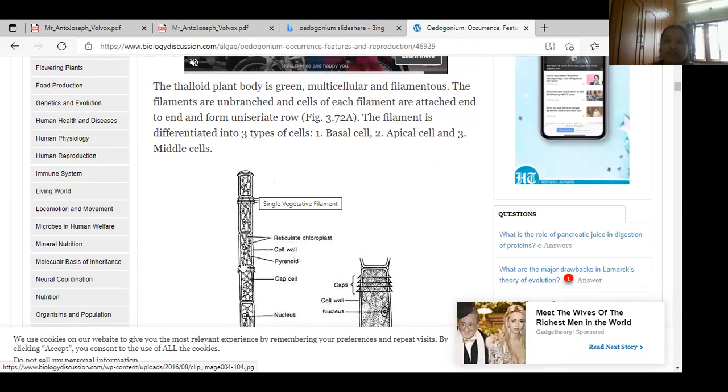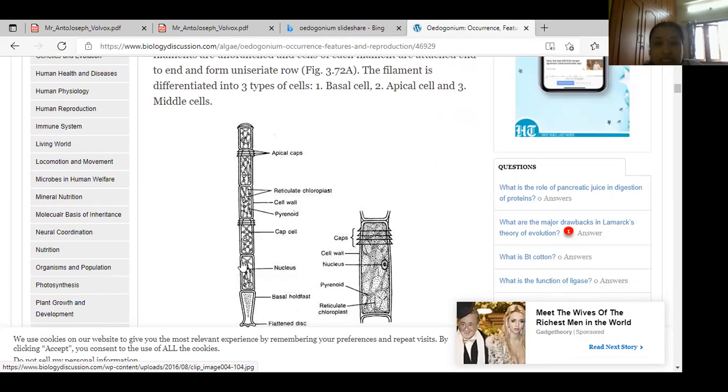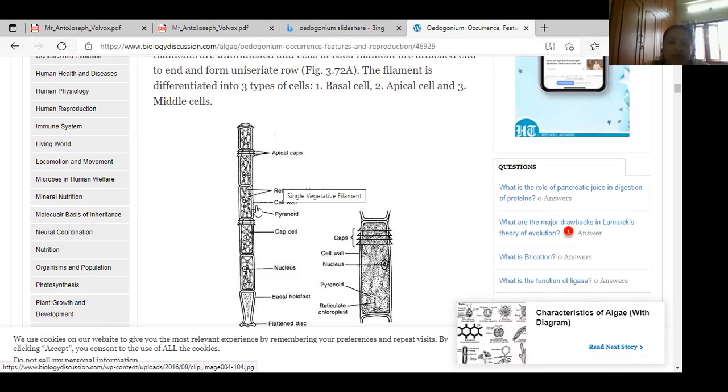The filament is differentiated into 3 types of cells. Girls, write down, very important. The filament is differentiated into how many types of cells, ma? How many types?